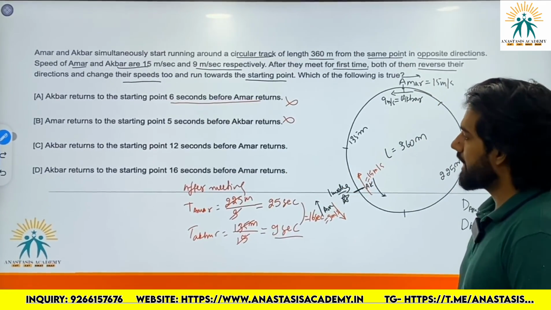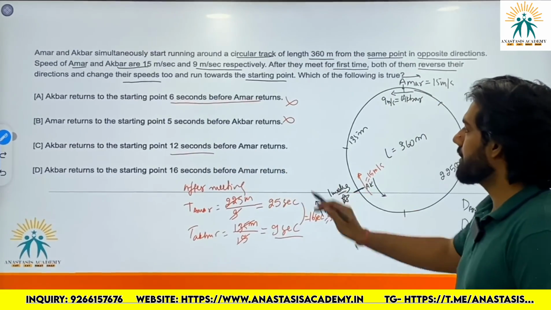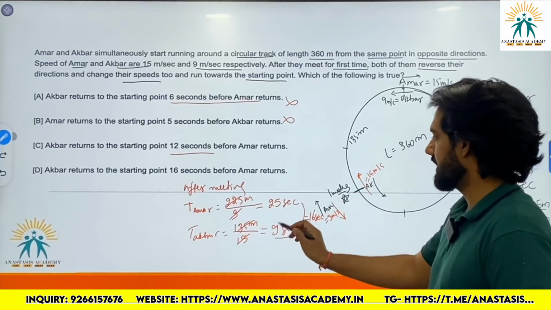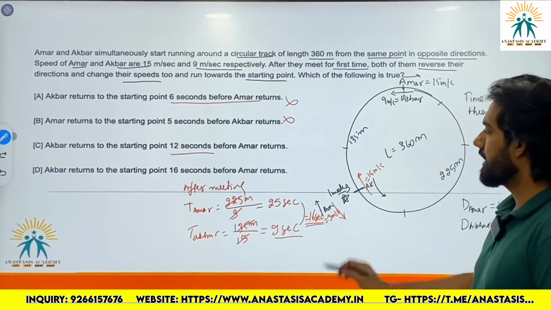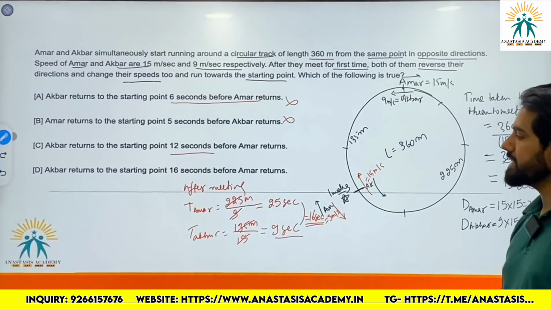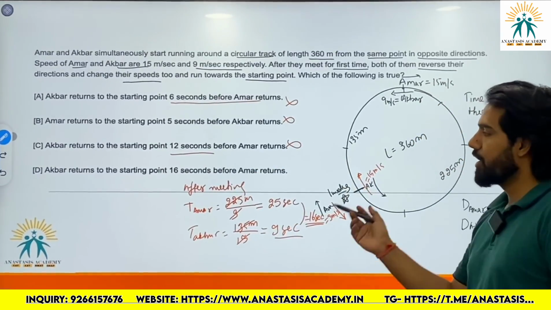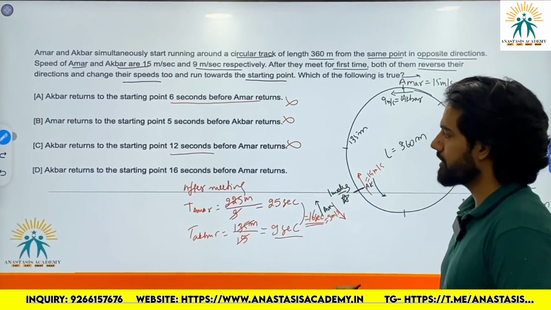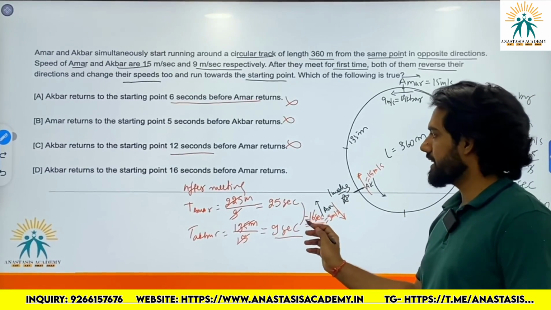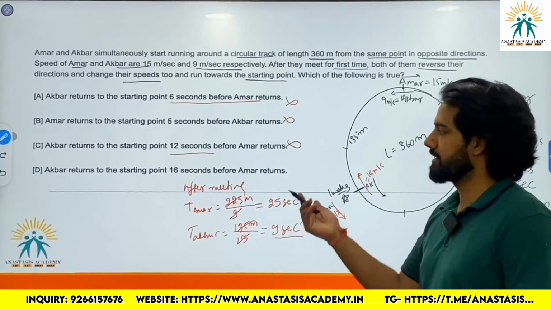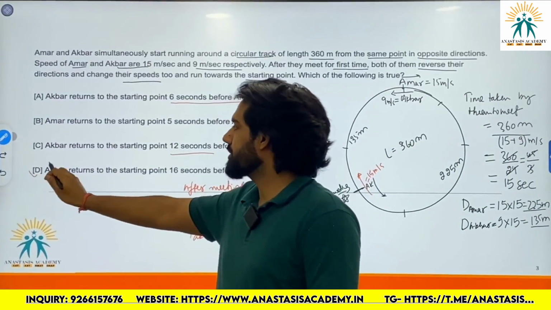Option C, Akbar returns to the starting point 12 seconds before Amar returns. This is also incorrect because Akbar returns 16 seconds before. So this is also incorrect. The correct answer in this case is option D, that Akbar returns to the starting point 16 seconds before Amar returns. So the correct answer is option D.